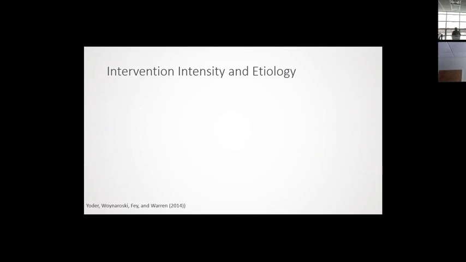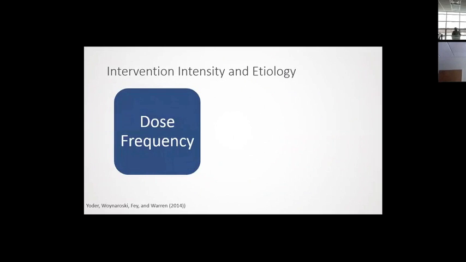And there are interactions with intensity and Down syndrome. So some studies have found that when they compare an intervention delivered at different numbers of times per week to individuals with Down syndrome and then other etiologies, the children with Down syndrome responded differently to those different dose frequencies than other etiologies of disability.